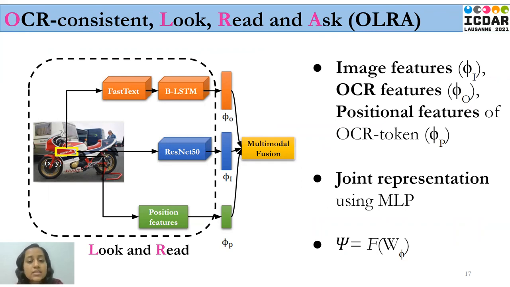We concatenate the three feature vectors and pass it to a multimodal fusion module, which is a multi-layered perceptron. The output of the multimodal fusion module is a joint representation which serves as an input to the OCR consistency module and the question generation module.